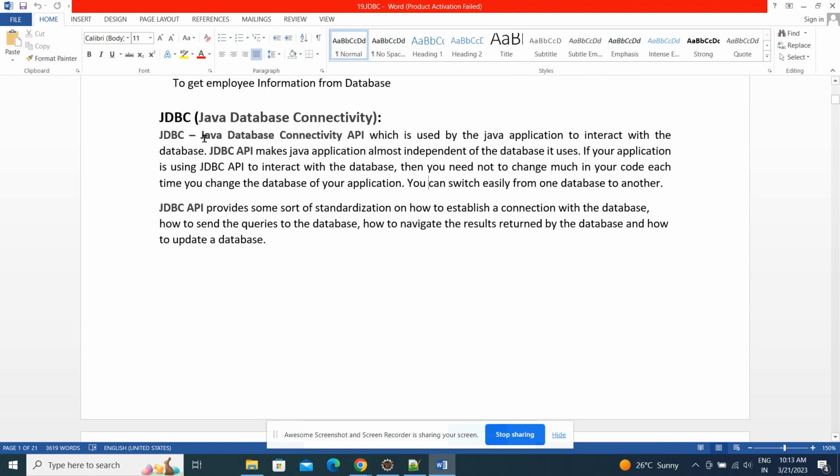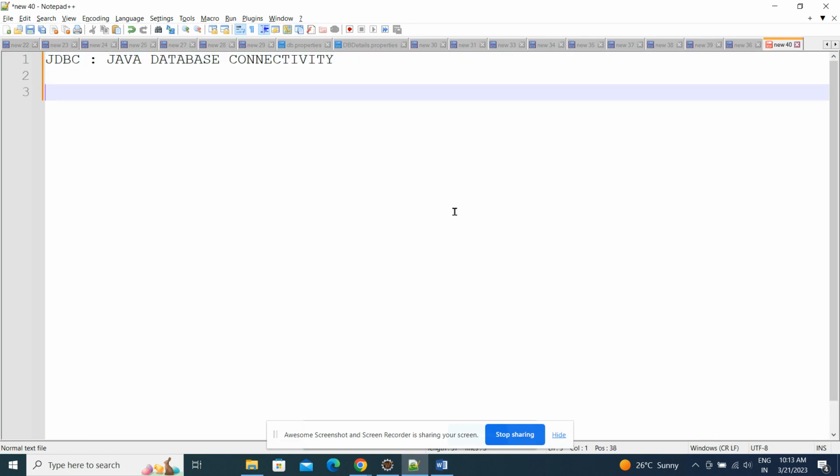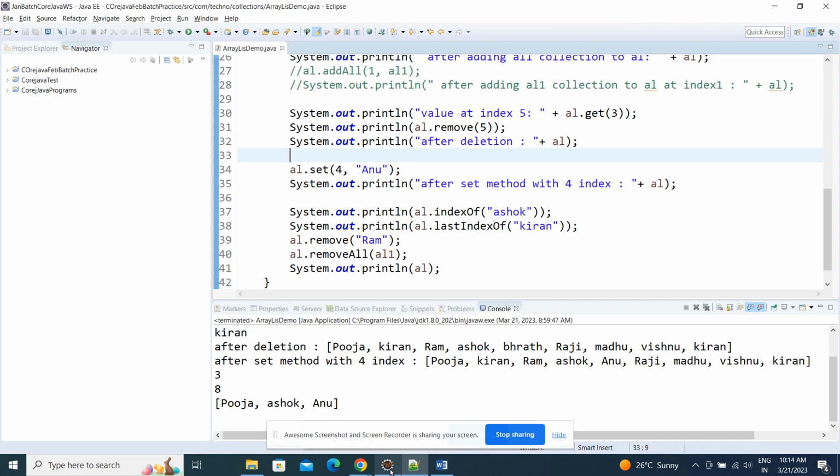JDBC is the Java Database Connectivity API. API means application programming interface. In our case, the JDBC API is used to interact with the database. Say we write one Java program, and that program wants to interact with some database. In that case, we need the JDBC API.